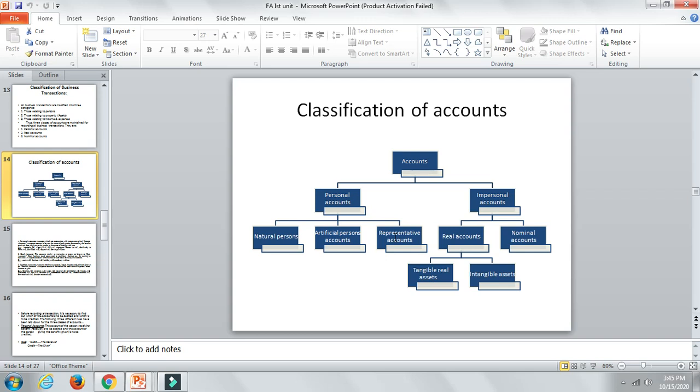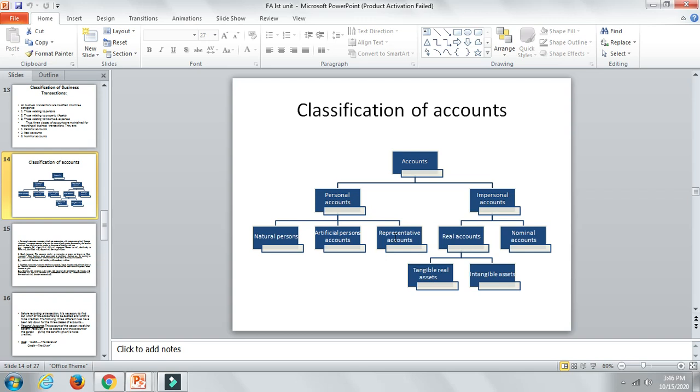Now real accounts are divided into two: tangible real assets and intangible real assets. Tangible means you can touch and feel, they are physically visible. Companies have assets which you can touch and feel, and others which you cannot.